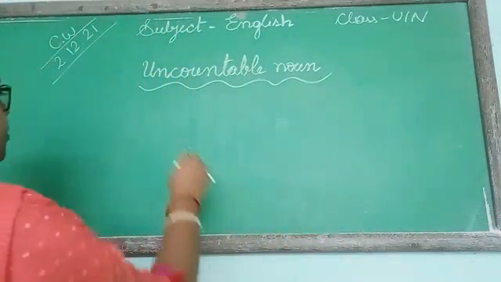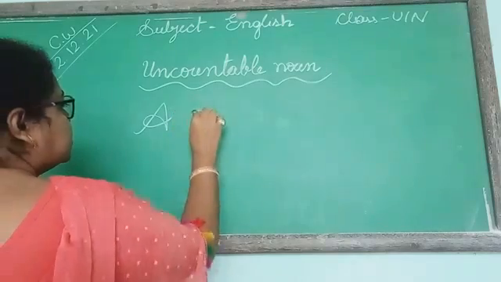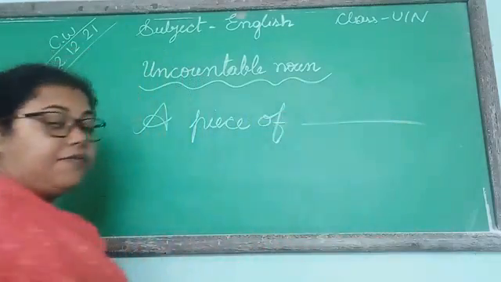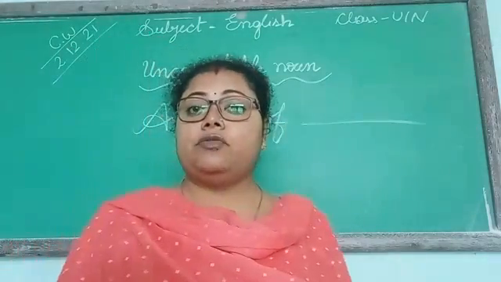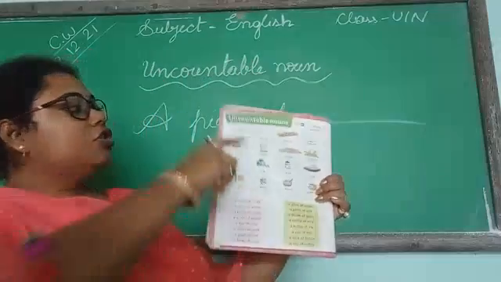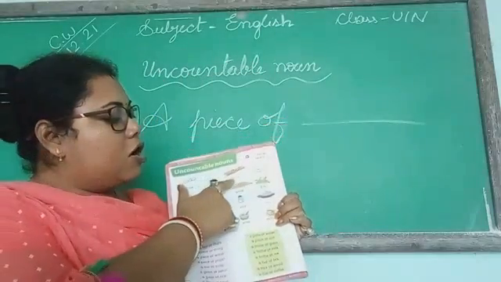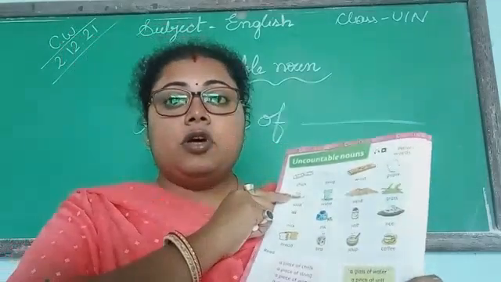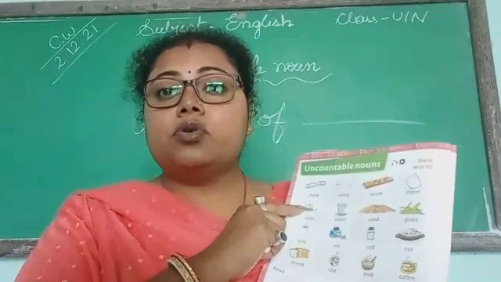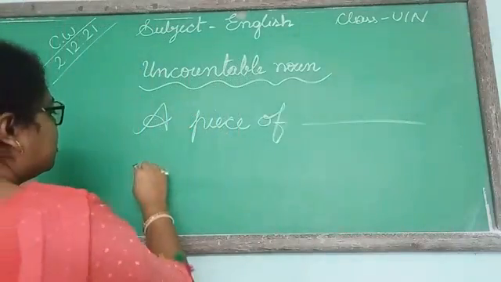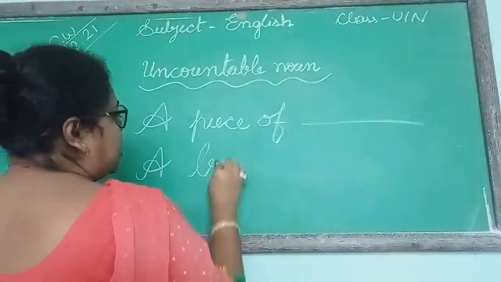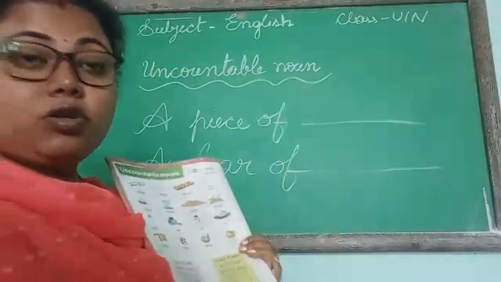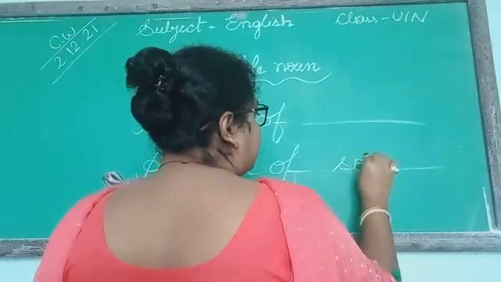If it is given as a piece of dash, then you will write a piece of chalk or string or wood or paper. Then next one, soap. A bar of soap. If it is given a bar of dash, then you will write soap.